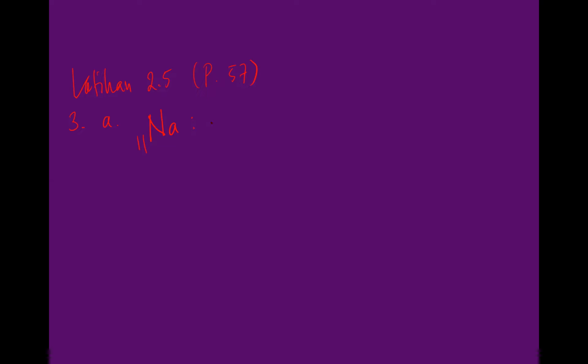1s2, 2s2, 2p6, 3s1. That is 11 electrons. Good. Let's find the quantum number for this last electron.